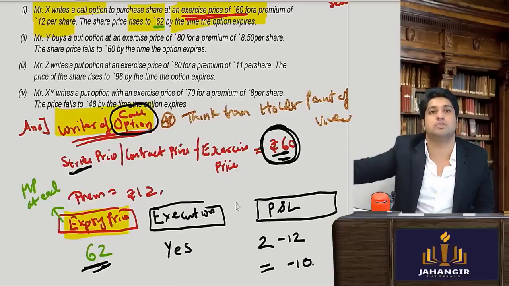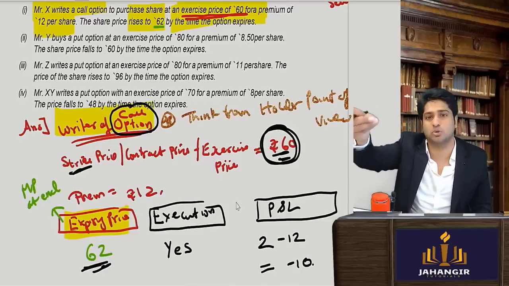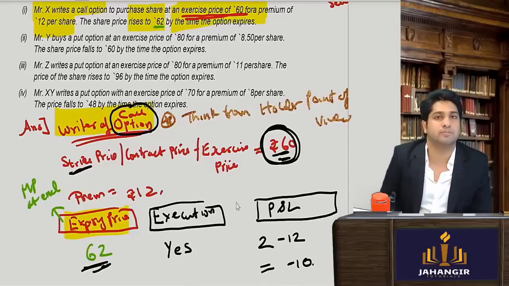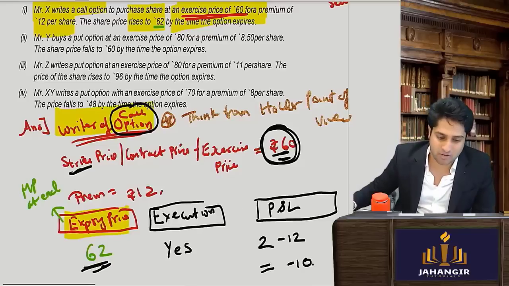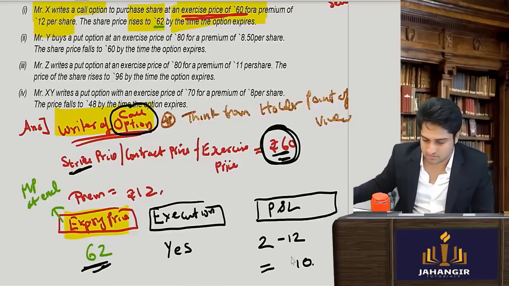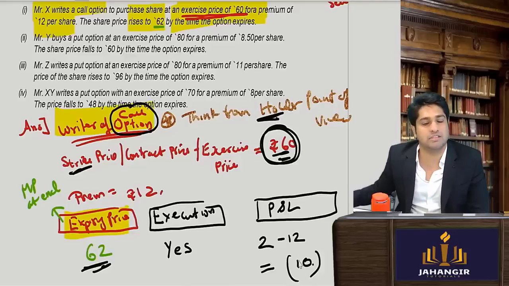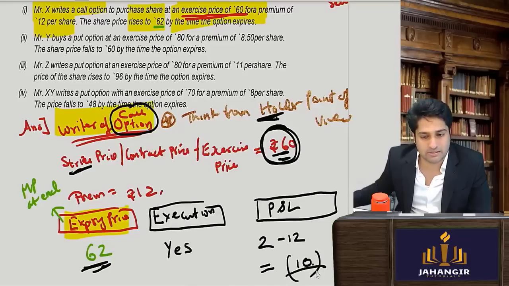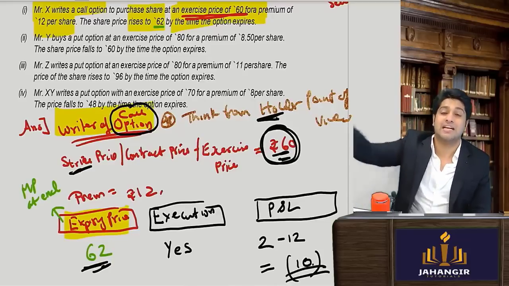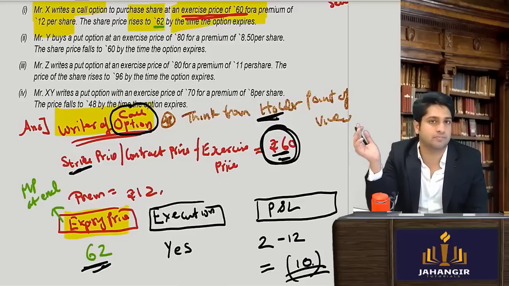If he had not exercised the contract, तो 12 rupees का loss होगा. So better to exercise, at least कुछ तो profit आ रहा है. Yes or no? Now the holder has 10 rupees ka loss. Now whenever you're doing questions, you have to think from the holder's point of view. So the holder has made a loss of how much? 10 rupees. That means the writer must have made a profit of how much? Being a zero sum game, exact opposite, 10 rupees.